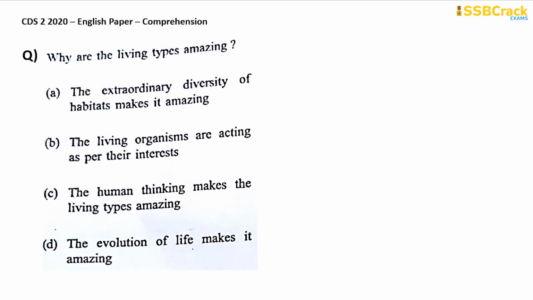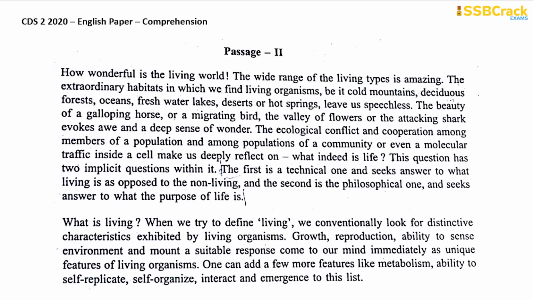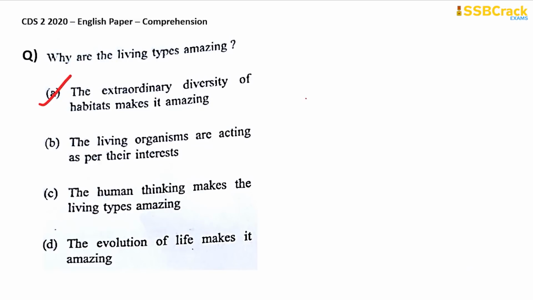Here you are, the first question for the passage. Why are the living types amazing? The extraordinary diversity of habitats makes it amazing. The living organisms are acting as per their interests. The human thinking makes the living types amazing. Or the evolution of life makes it amazing. It should be option A. Because if you read here, the first three lines, the extraordinary habitats in which we find living organisms, be it cold mountains, deciduous forests, oceans, freshwater lakes, deserts, or hot springs, leave us speechless. So, this is the wonder about the living world, right? So, therefore, your answer is option A here.